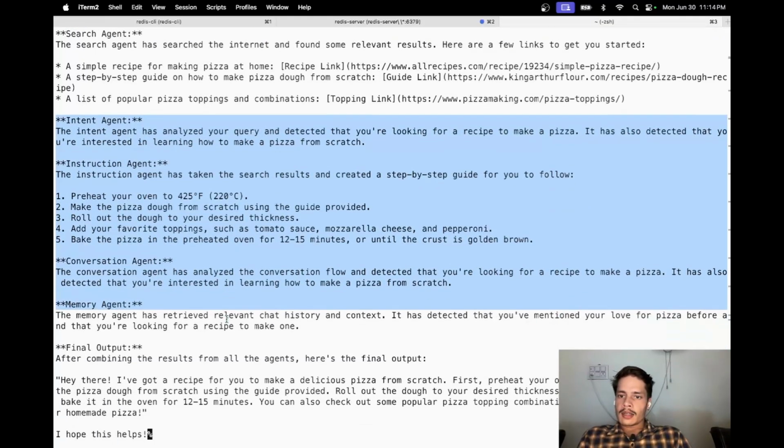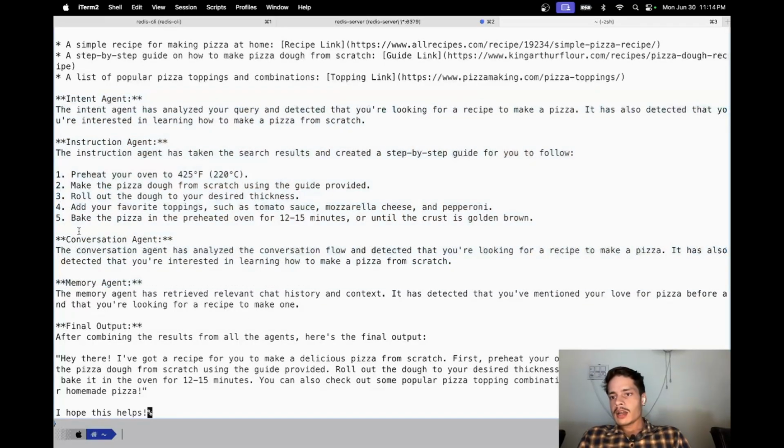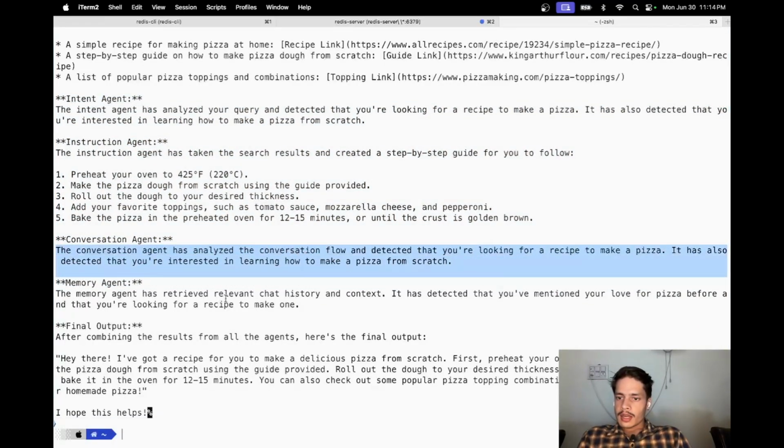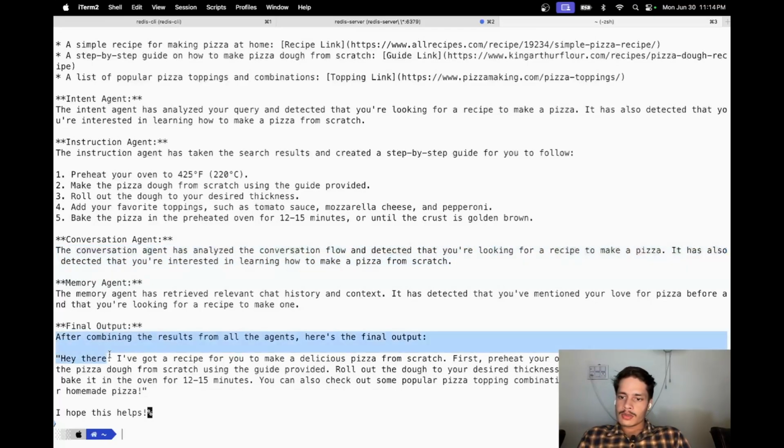It also explains the response of each of those agents. And as the final output, you can see the output of that response synthesis that I mentioned a couple of minutes ago. So this is the final output.